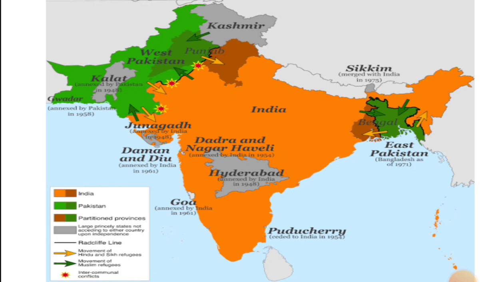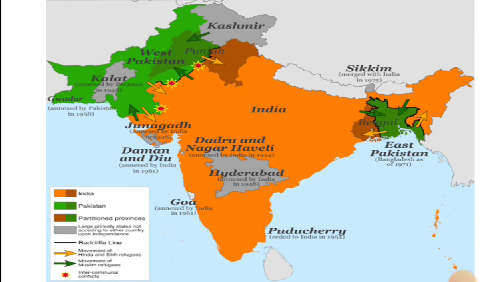You can see the movement of Hindu and Sikh refugees from West Pakistan and Sindh, Hindu refugees to Rajasthan and Gujarat, and Hindu and Sikh refugees in Punjab. You can also see the movement of Muslim refugees to West Pakistan and to East Pakistan from Bengal and Assam, and Hindu refugees from Bengal to West Bengal and the northeastern states. East Pakistan got liberated in 1971 after the India-Pakistan war, and this is what India looked like after the Independence Act of 1947.